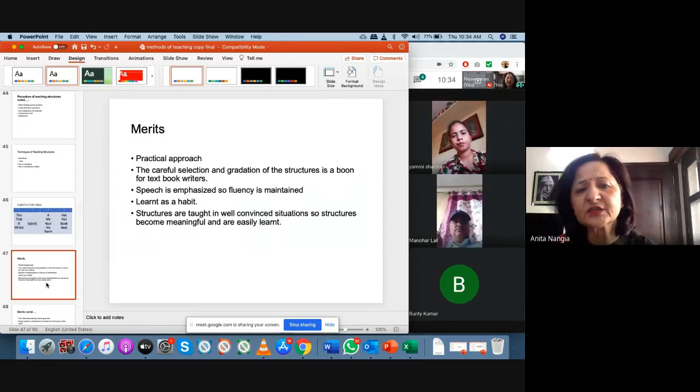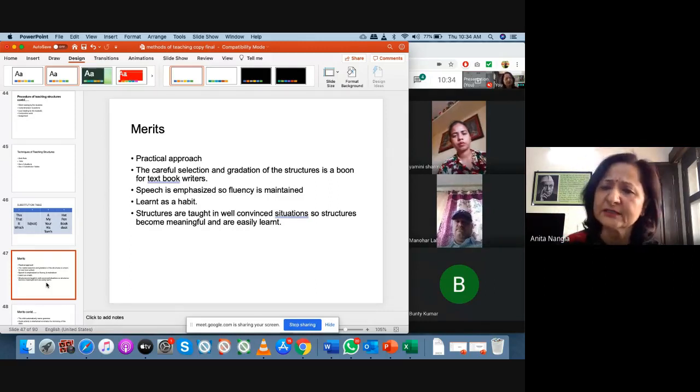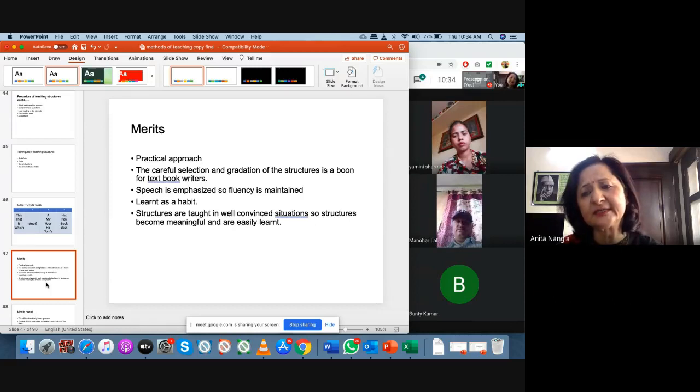And merits of the structural approach: it is a practical approach. At least students can use those sentences that you teach them in the class. Like what's your name, where do you live? If you want to have water, you can ask for water. You can take daily life situation sentences that they can use in their daily life.